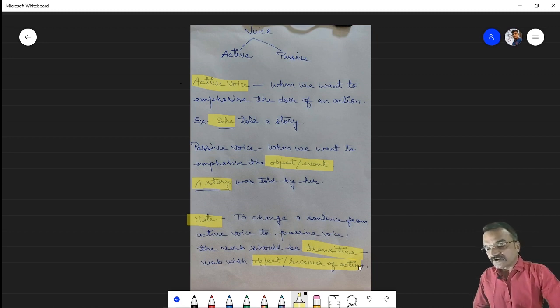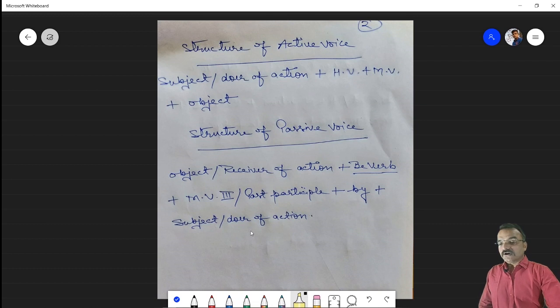And now we will tell you the structure. So now I am explaining to you the structure of active voice. So what is the structure of active voice? We use the subject or doer of action in the beginning of a sentence. Then we use helping verb and main verb, whatever helping verb and main verb there is according to the tense. And then finally we use the object. Object is the receiver of action. So this is the structure of active voice. We use subject or doer in the beginning and object is used in the ending of the sentence.